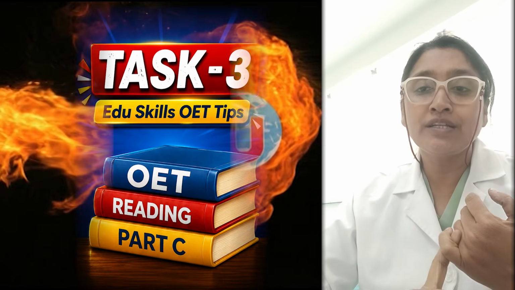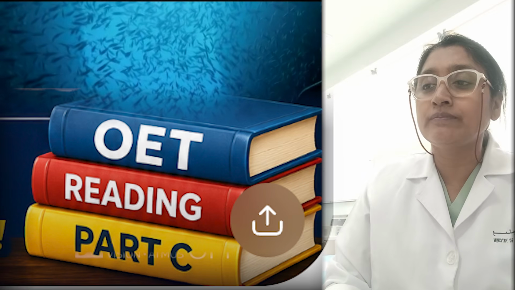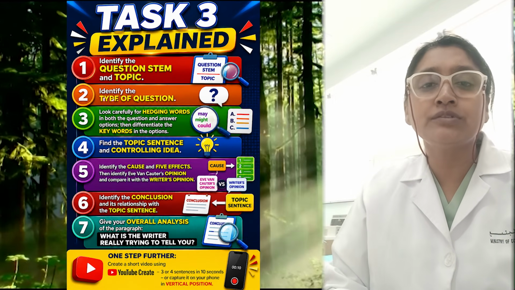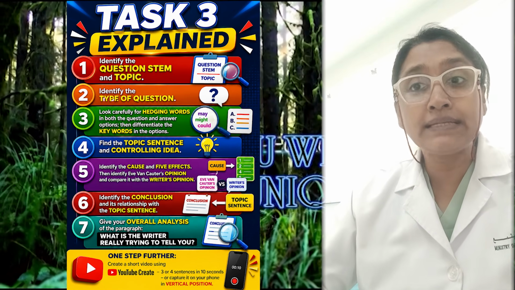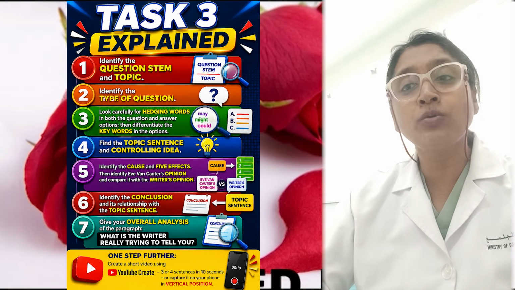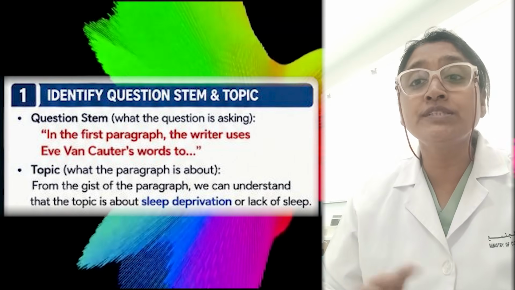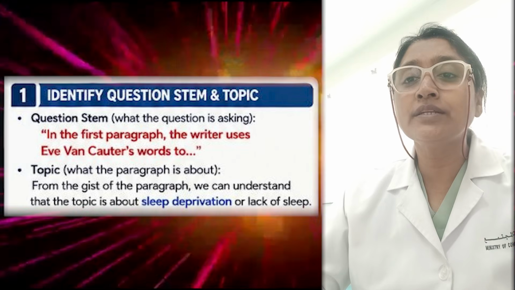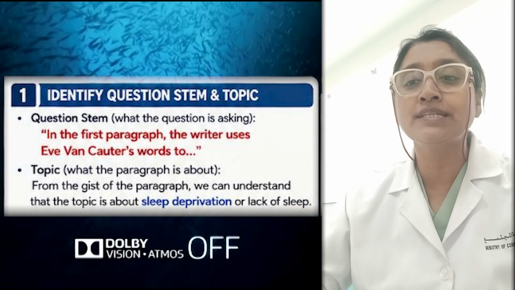According to Father, he has given us some number of questions in the task. There are almost 7 questions. In that, let's see the first question. The first question is to identify the question stem and topic. How can we identify the question stem? It is the question itself. Here the question is, in the first paragraph the writer uses Eve Van Cotter's words to... This is the question stem.